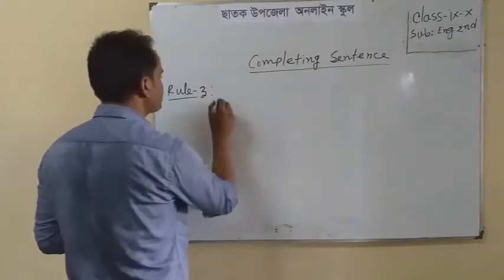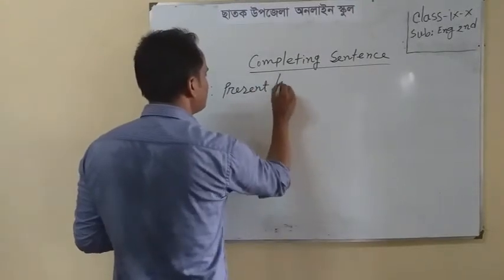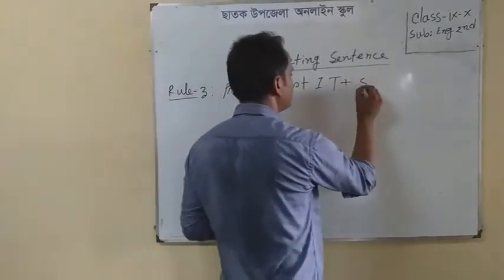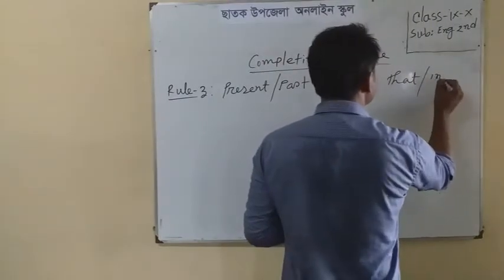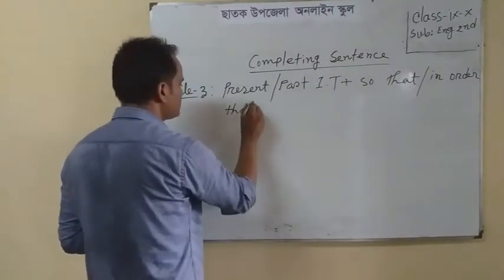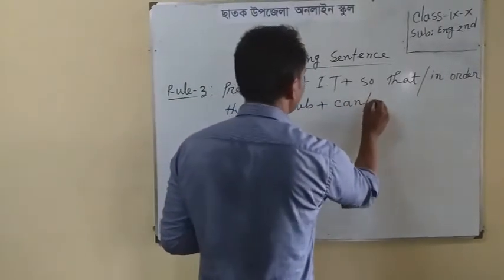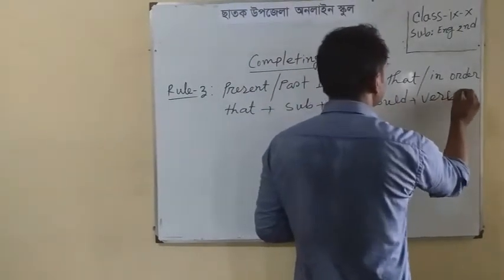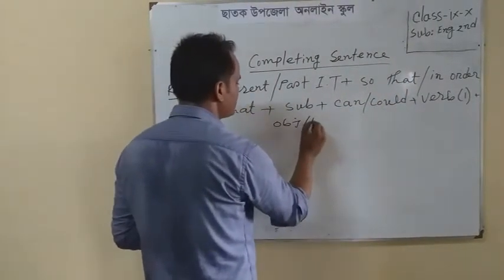Rule 3. Present or past indefinite tense plus so that or in order that plus subject plus can or could plus base form of verb plus object or extension.